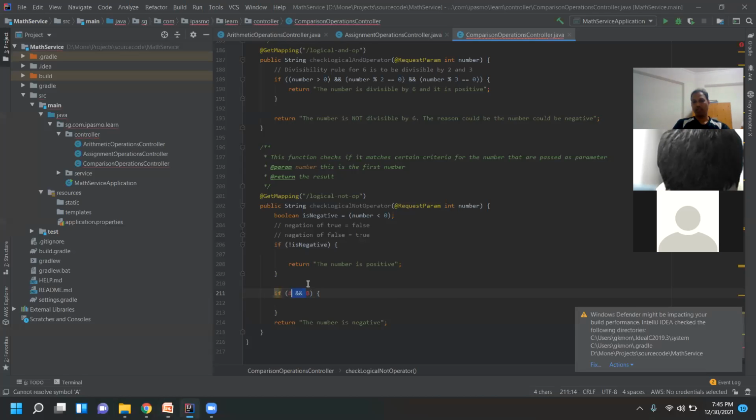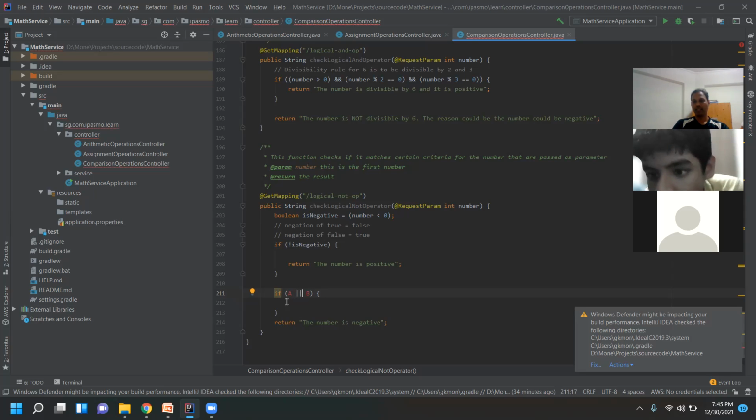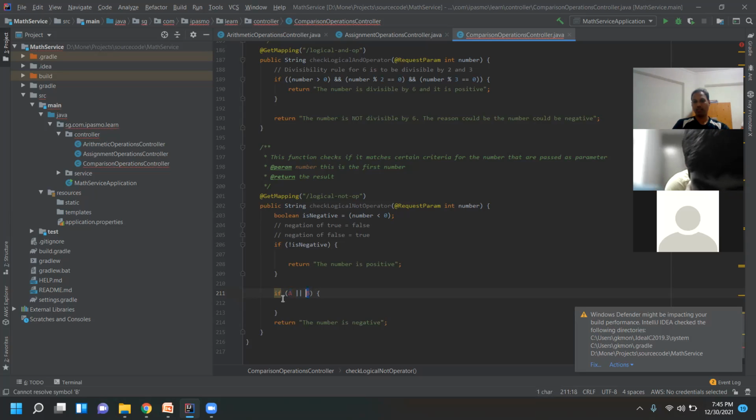So logical OR. If I remove this and then make the logical operator OR, what does it mean, Advay? Either A or B should be true. Correct. If A is true, then it will not check B, so it will directly get inside this if condition. If A is not true, meaning A is false, then it will check B. Okay.